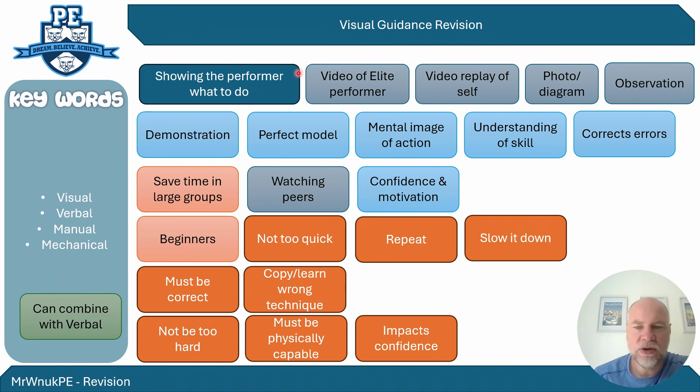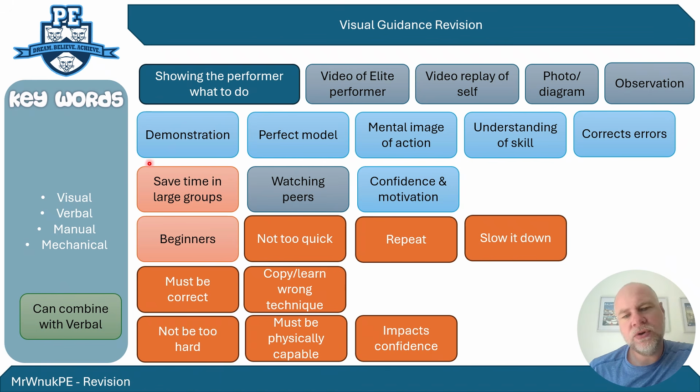So, like a video of an elite performer. Someone who's better than them is always a good method of visual guidance. Might be showing a replay of the performer themselves during the performance. It could use photos, diagrams, posters, etc. Anything that can visually stimulate an individual, or it could just be observation. So you pull a student to the side and then ask them to watch someone else perform the skill. So there are examples of how you would apply visual guidance.